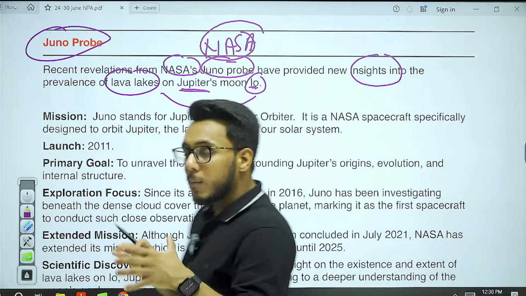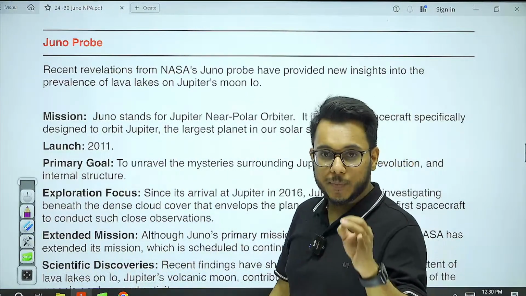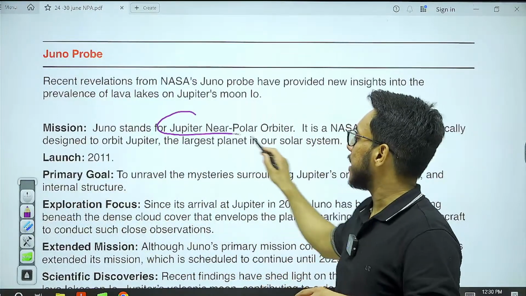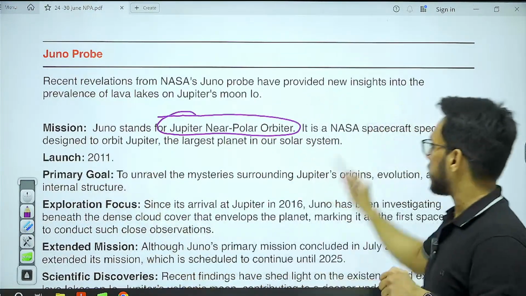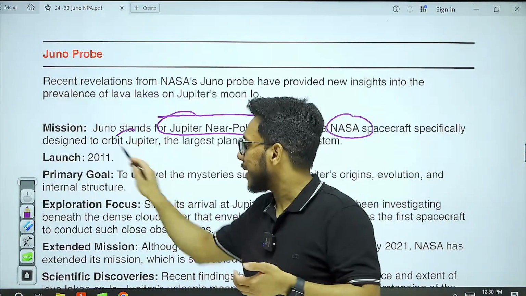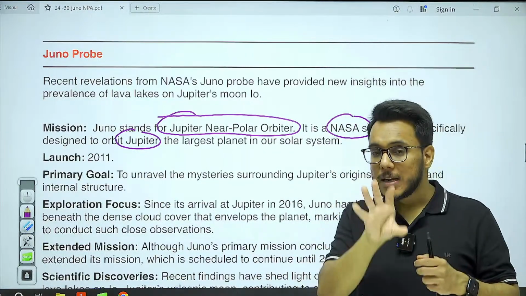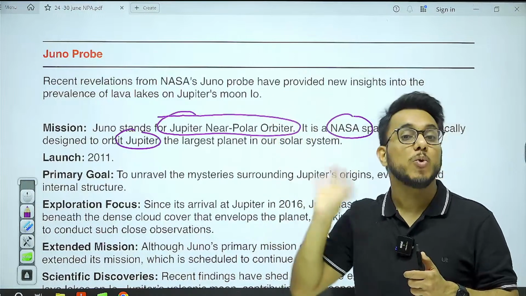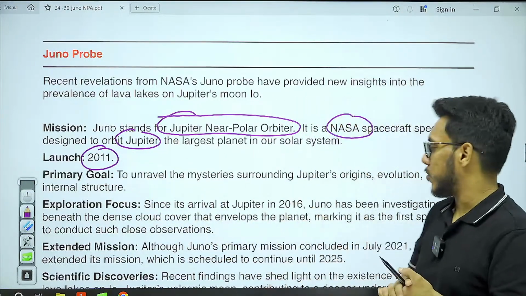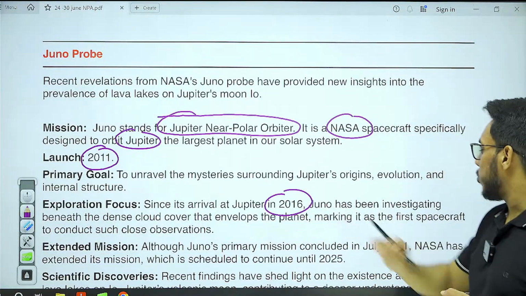Now, when we talk about this Juno project, its full name is Jupiter Near Polar Orbiter. Who launched it? It was launched by NASA. And why it was launched? It was launched so that it can orbit around the Jupiter and can provide information with respect to Jupiter as well as information with respect to the Jupiter's moons. Now, it was launched in 2011 and it arrived in 2016.